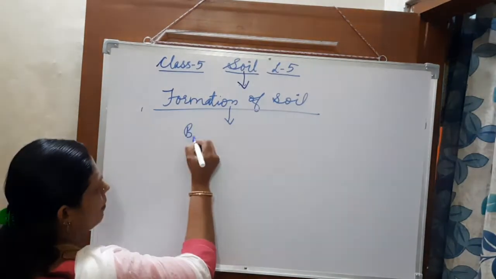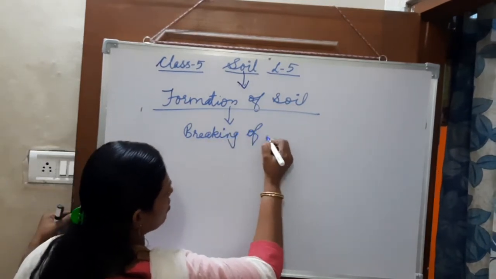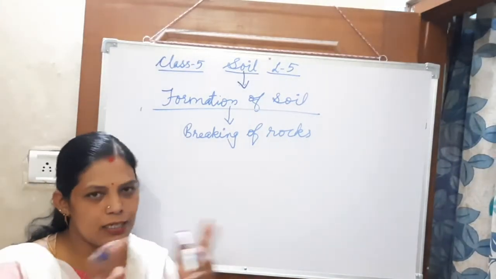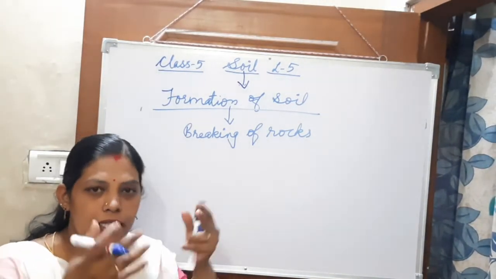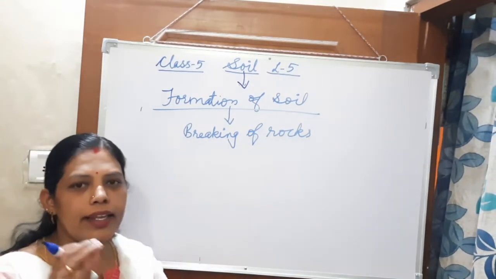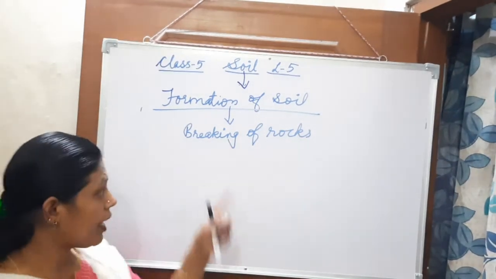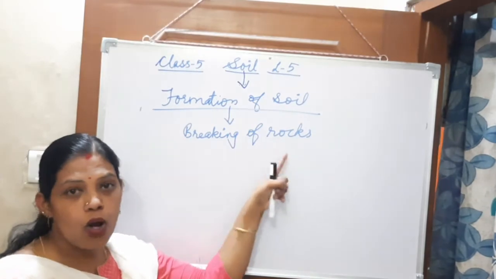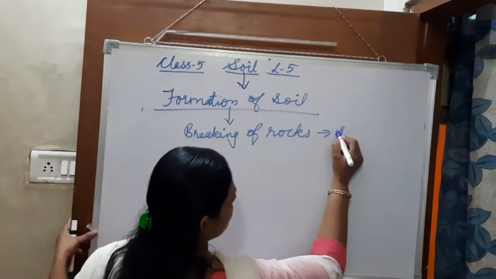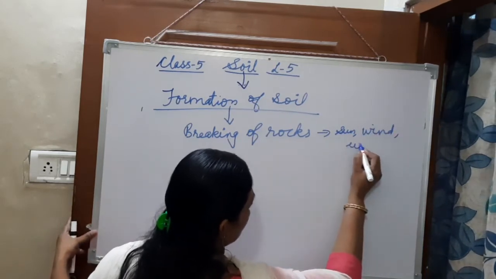How? Breaking up of big rocks. The big rocks first break into small pieces, then those small pieces break down again, and finally it becomes the small fine particles of soil. And how are these rocks breaking? That is with the help of the sun, wind, and even water.